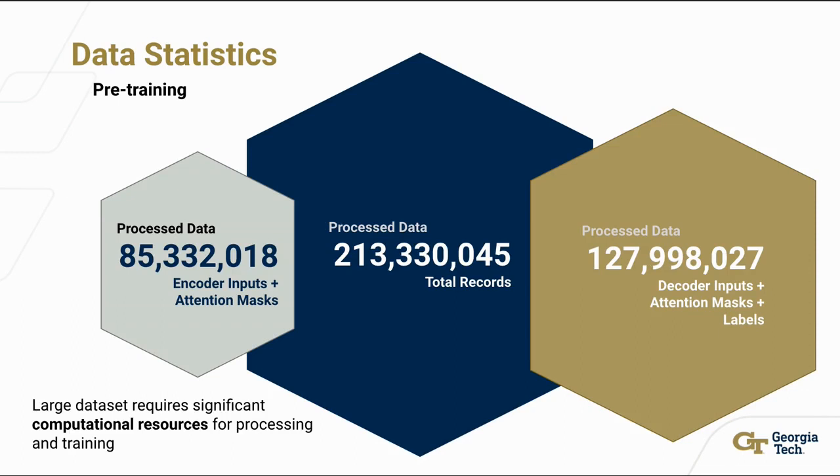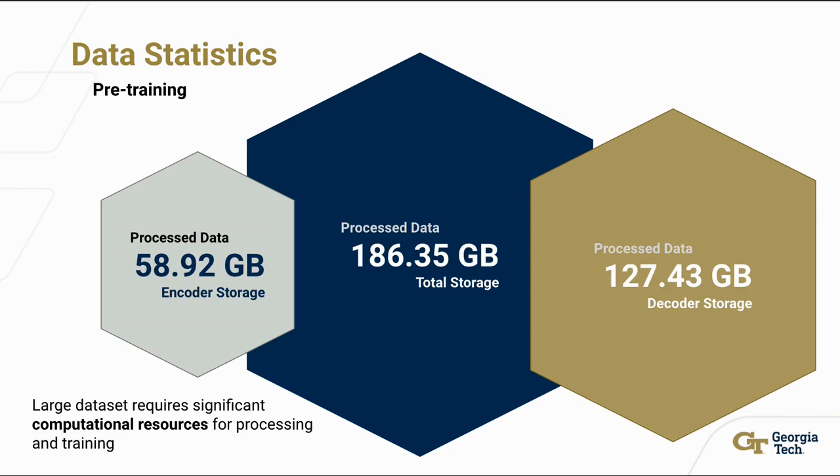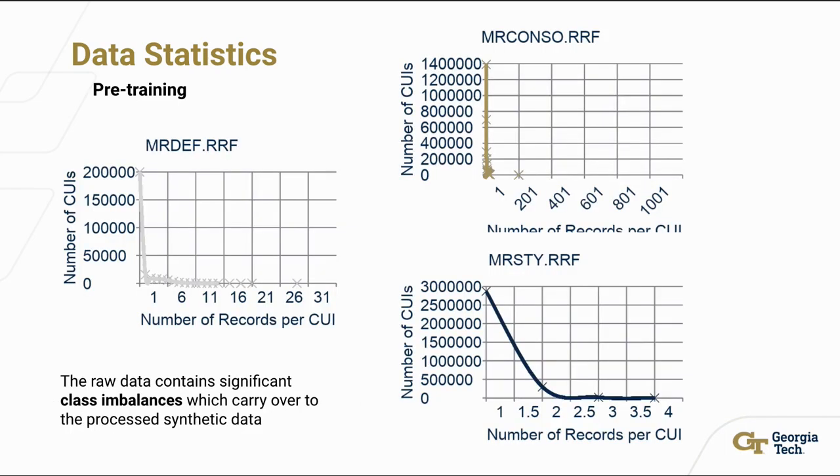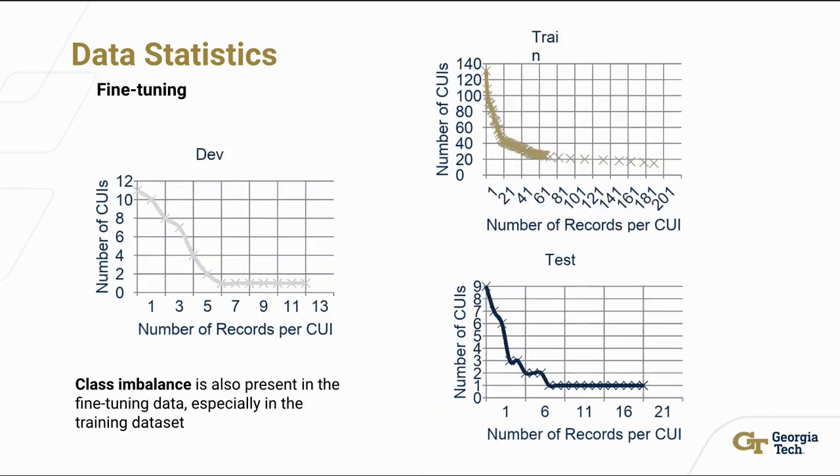When we pre-processed the data, we got 213 million distinct sequences, including encoder inputs, decoder inputs, attention masks, and labels. That amounted to 186 gigabytes of total storage, and some challenges in compute and training. We noticed some class imbalance in both the pre-training data and the fine-tuning data. The generative models generally handle class imbalance better than classification models, and we noticed that our model handled it pretty well.